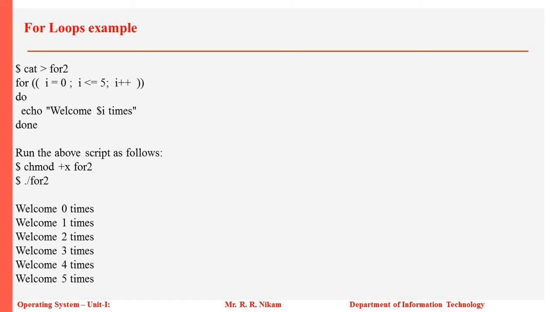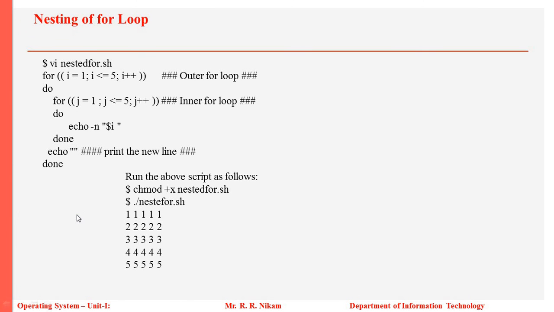So if the condition is true, that is cat greater than for 2, the operation that is to be carried out is for i equal to 0, i less than or equal to 5, i plus plus. In the do part, echo welcome $i times, and the close of the for loop, that is done. When we save this program, we will be setting the permission for the program. When we execute this, we will get the output welcome 0 times, welcome 1 times. This will continue till the condition is true in the for loop.